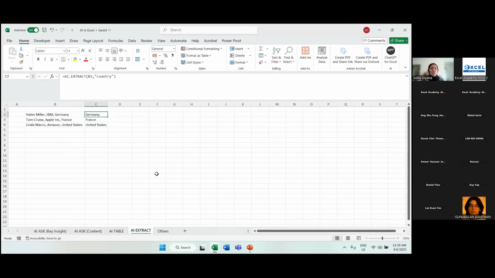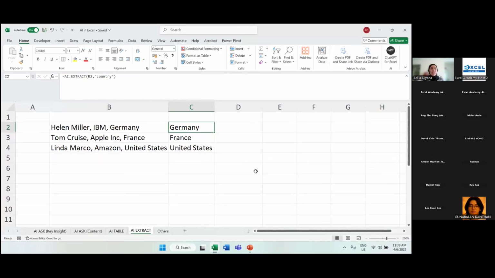Now, for number 3, I want to go through AI extract. Okay. Example here, we have a set of data in the form of name, for example Helen Miller. We have the company that she is currently working at, IBM, and the country of residence, Germany. So we got name, comma, company, comma, country. Let's say your task is you only need to extract the name of the country, whereby it should be Germany, France, and also United States, right?